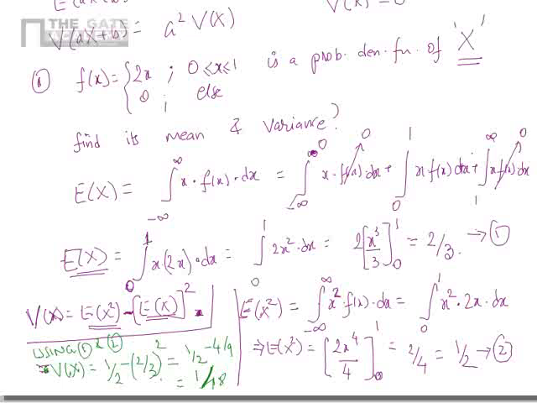This is the solution, variance of x. The answer is 1 divided by 18. 1 by 2 minus 4 by 9 will give you 1 by 18. Clear? Fine. Let us proceed.